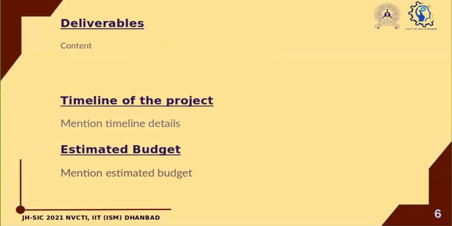But deliverables is an exact description of what you will be giving to us as a prototype. If that is a software or a hardware, how will that work? What will be its features? In deliverables, you have to clearly write in detail what is your prototype or what is your product that you are going to offer us.